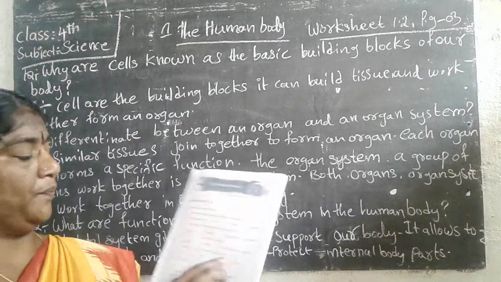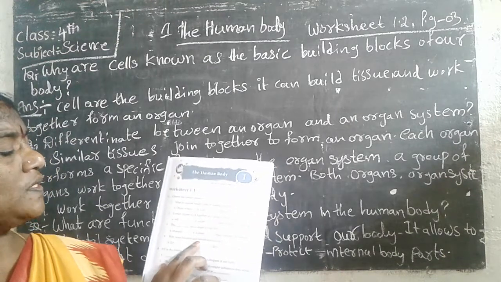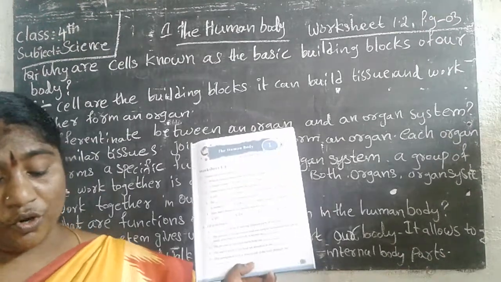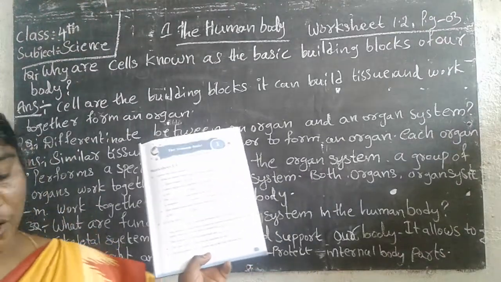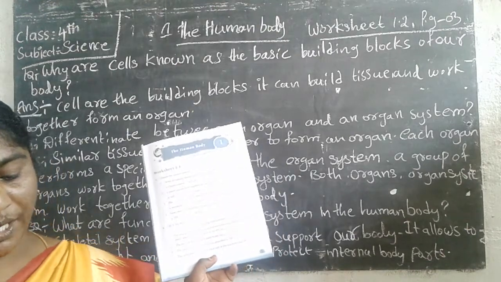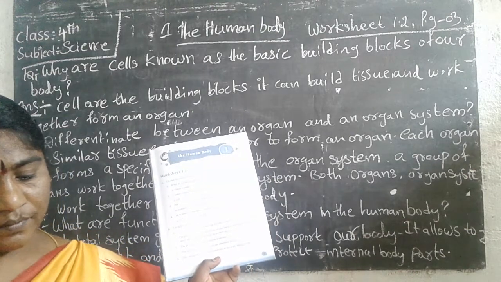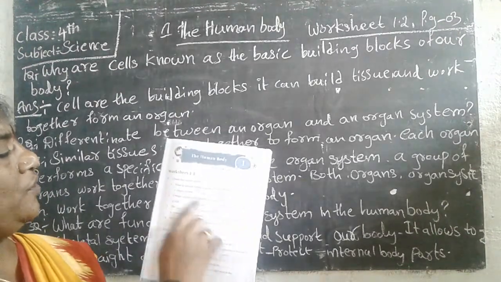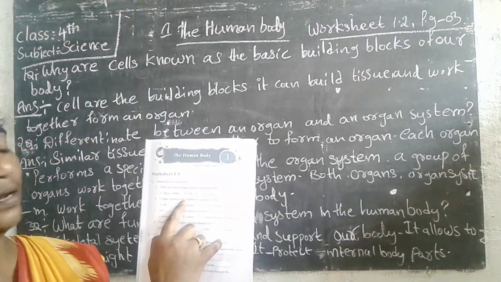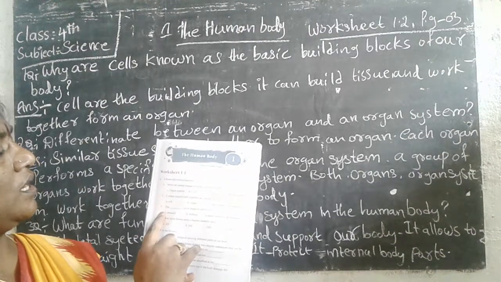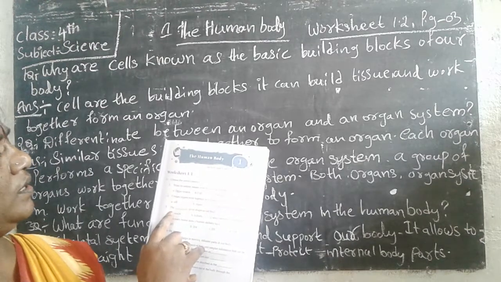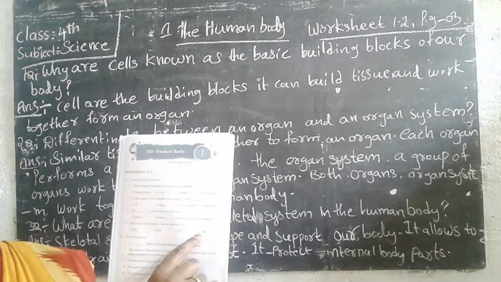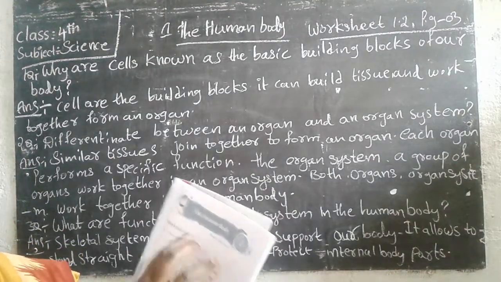The answer is D. And the fourth one, how many bones are in a human skeleton? You know very well, 206. How many bones are there in our human body? Yes, 206. The answer is D. First one B, second one organ system, third one D, skeleton. Fourth one, how many bones are there in a human body? 206. These are the first part complete.